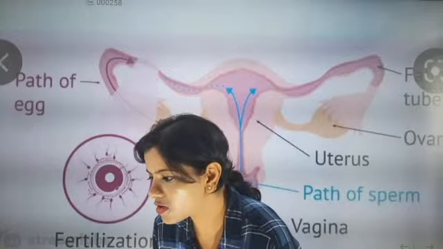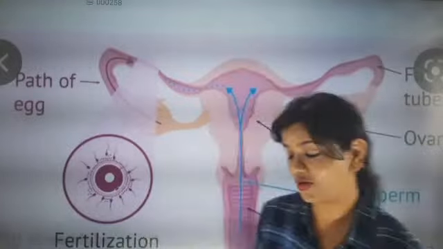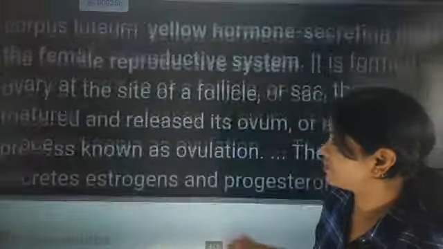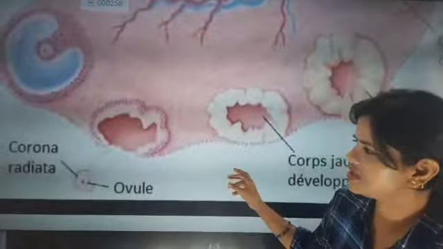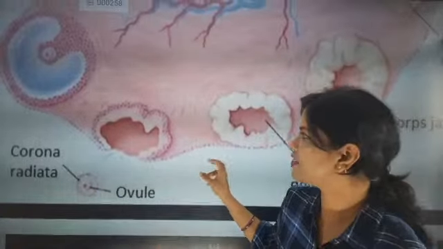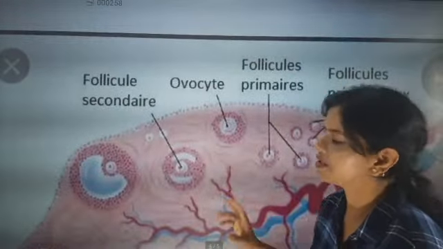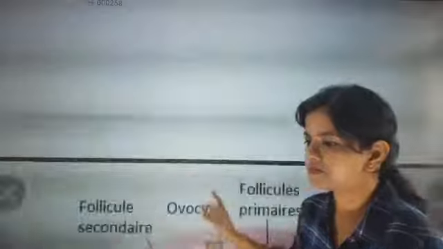It's not about the corona function here. This is the upper region of the egg. I am going to discuss the corona radiata, the Graafian follicle, the corpus luteum, and that follicle part.